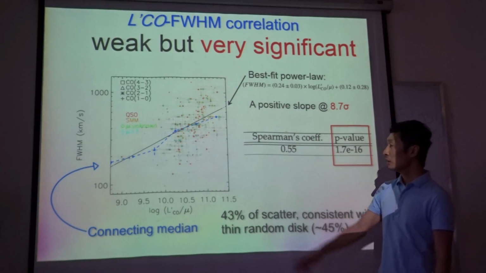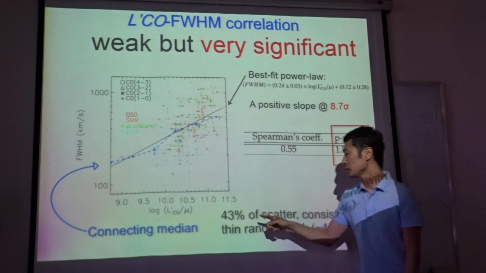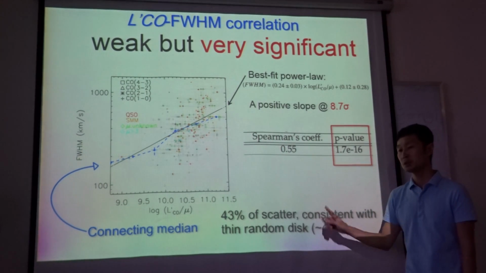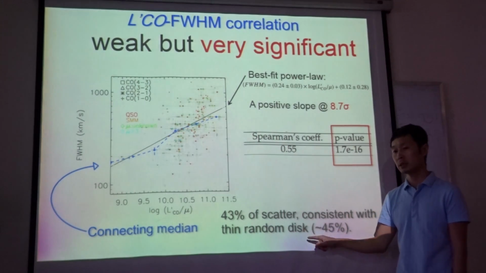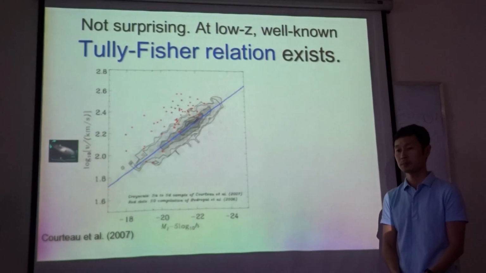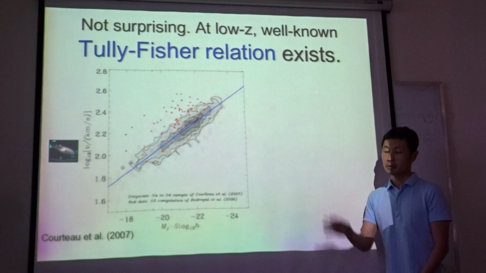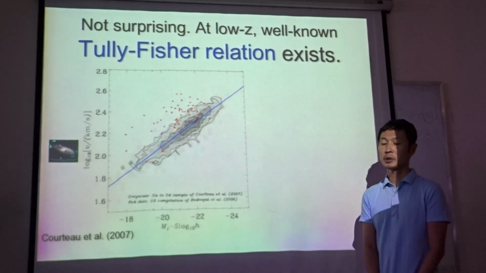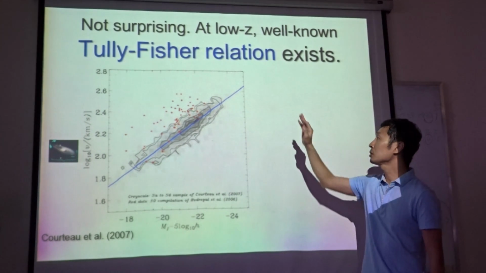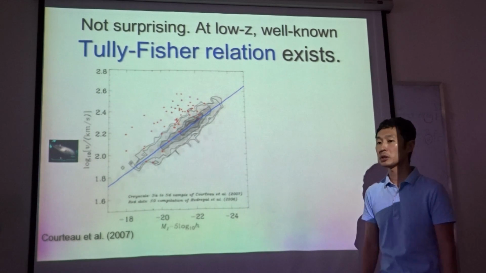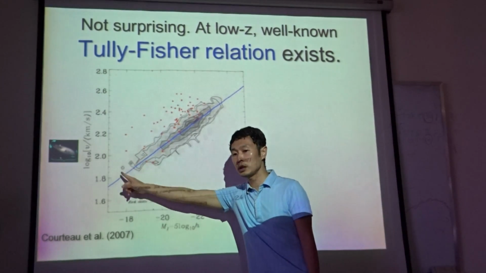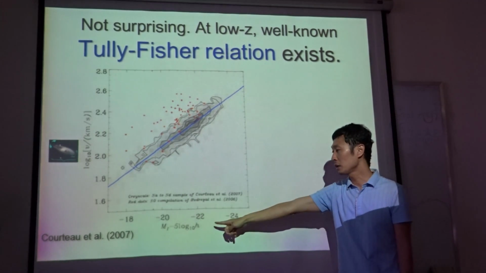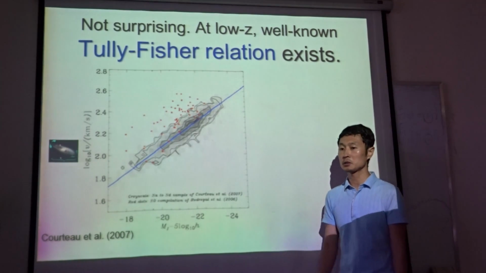The scatter around the best fit power law is 43%, which is consistent with what you expect from a thin, randomly oriented disk. This finding is not very surprising because at low redshift there exists the Tully-Fisher relation. The Tully-Fisher relation is a correlation between the rotational velocity of spiral galaxies and the luminosity of spiral galaxies.